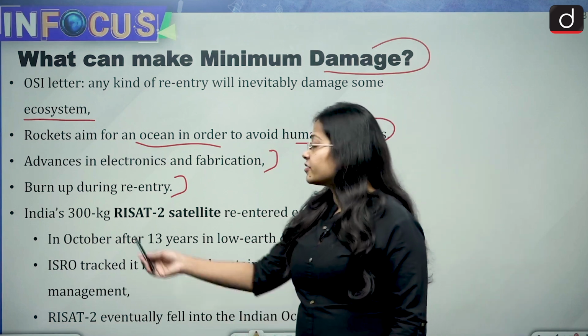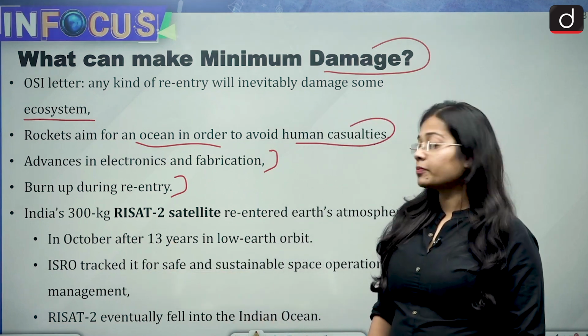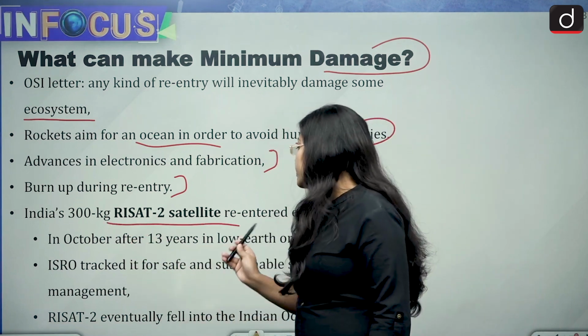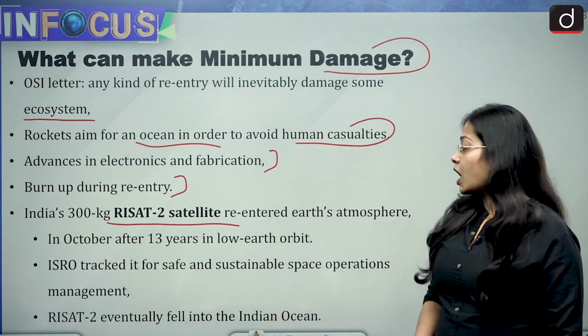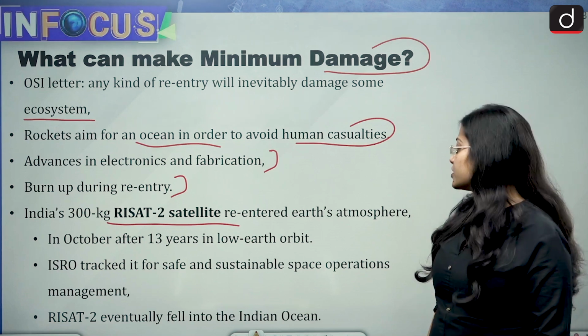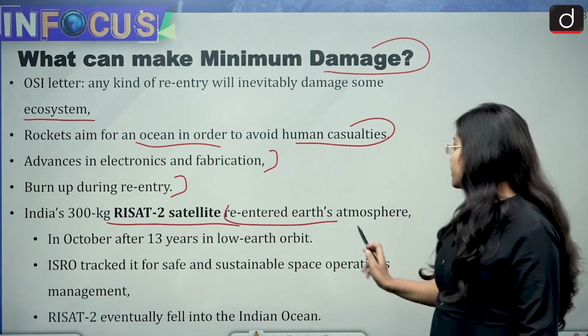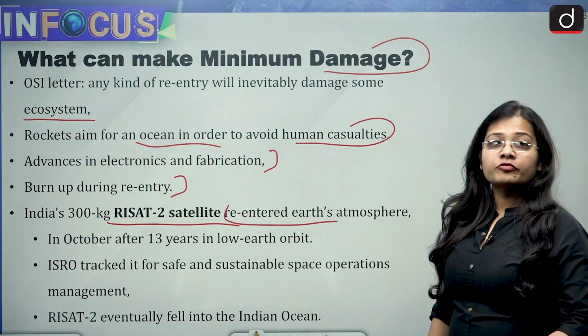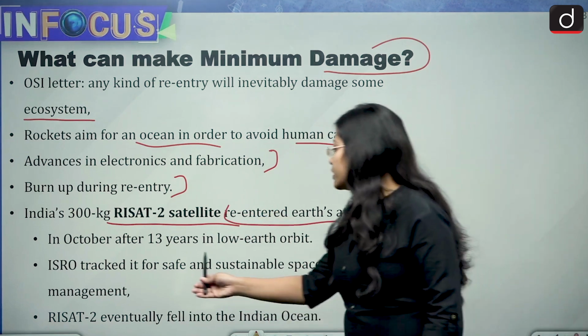Then a recent example was the RISAT-2 satellite of India. The RISAT-2 satellite, which was around 300 kgs, recently re-entered Earth's atmosphere after a long 13 years.